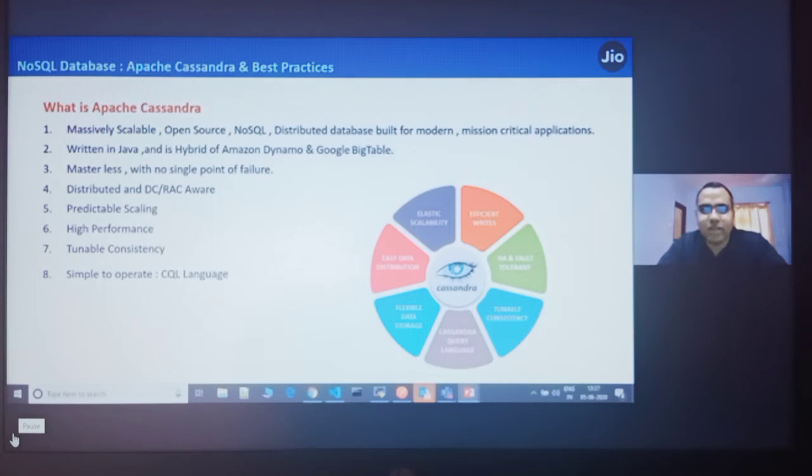So it's highly available and distributed in nature. It is a predictable scaling. So it is a linearly scalable database. You want it because it's a horizontally scalable system.